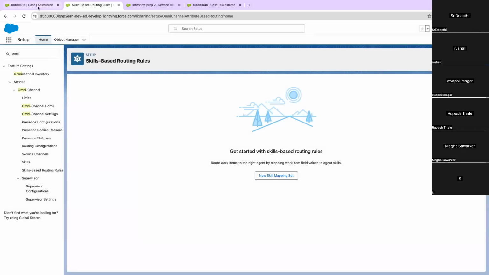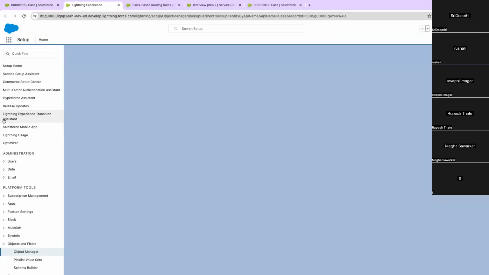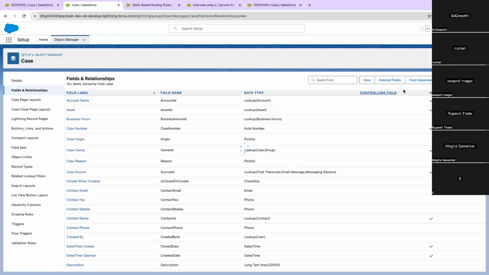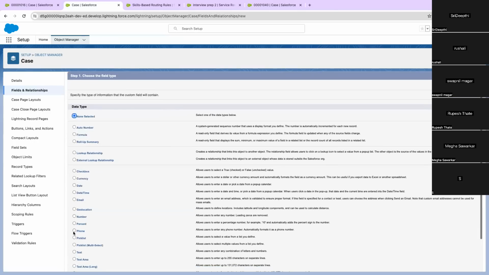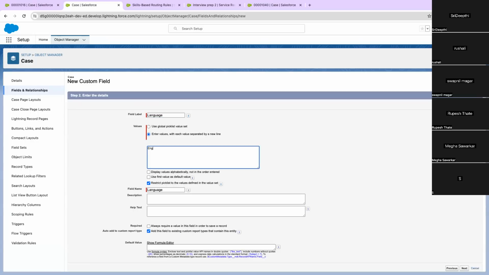So let's say I create a field on Case, a test field. It depends on what rule you want to have. I want a simple rule so that I can teach this, with English and French, just two languages.